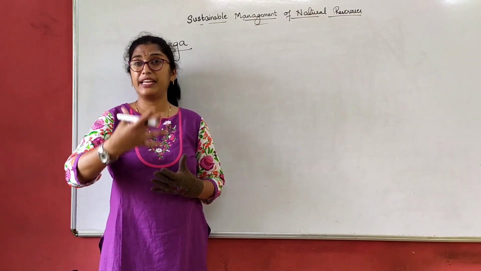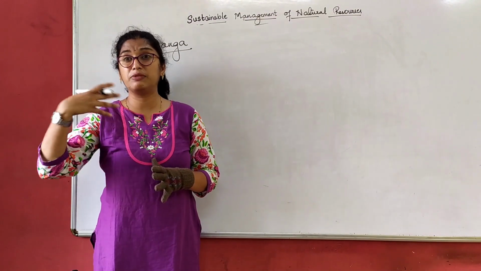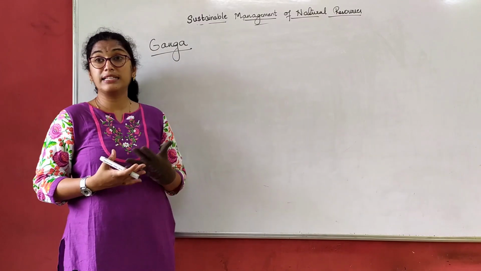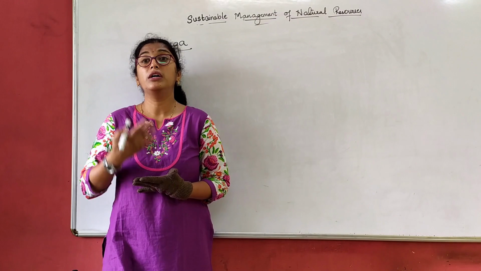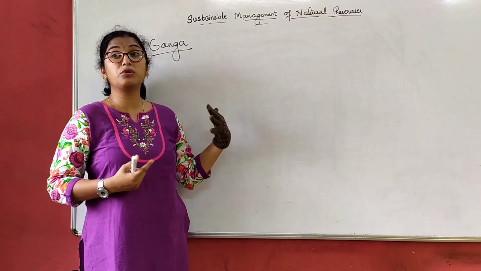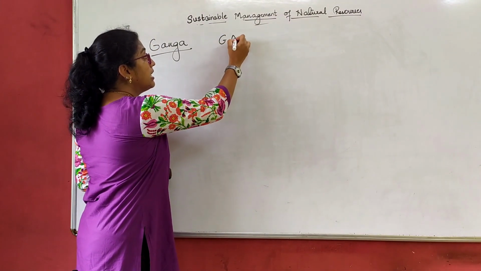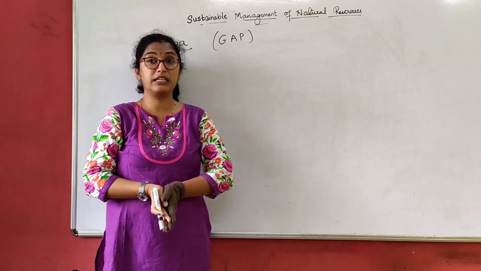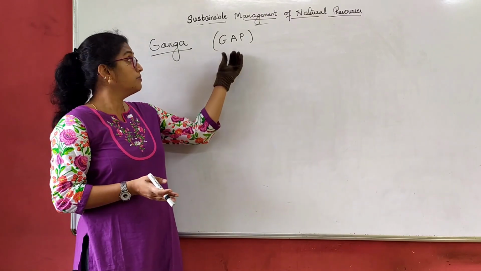By throwing the waste, by throwing flowers and all, by throwing the excreta, sewage, everything into Ganga. But government has taken many actions, not only now, right from 1970 to 1980, government took many actions to clean Ganga. So that is what we call the Ganga Action Plan, right? What was the main intention in the Ganga Action Plan? To clean the holy river Ganga.